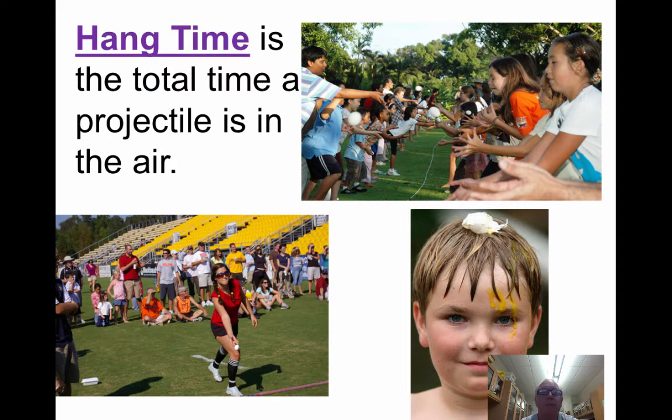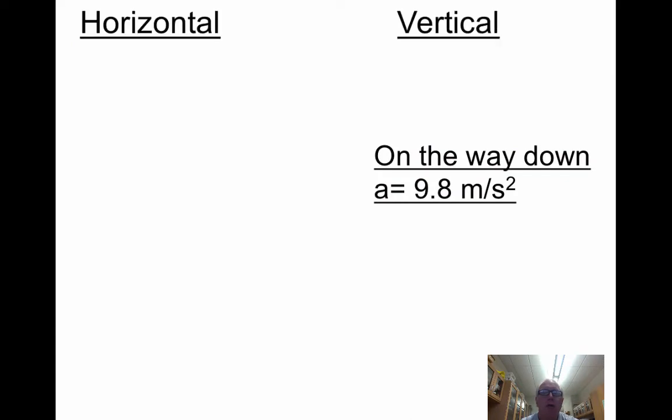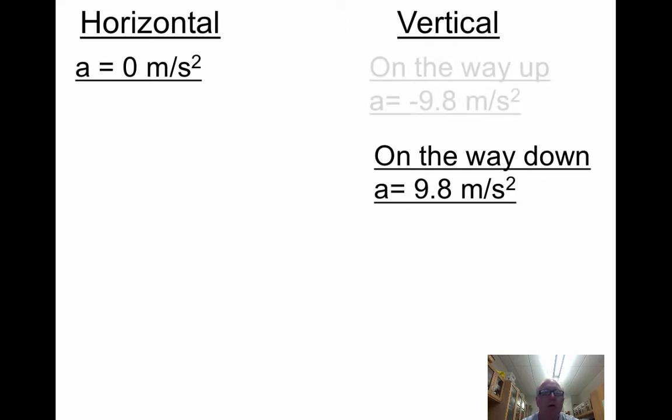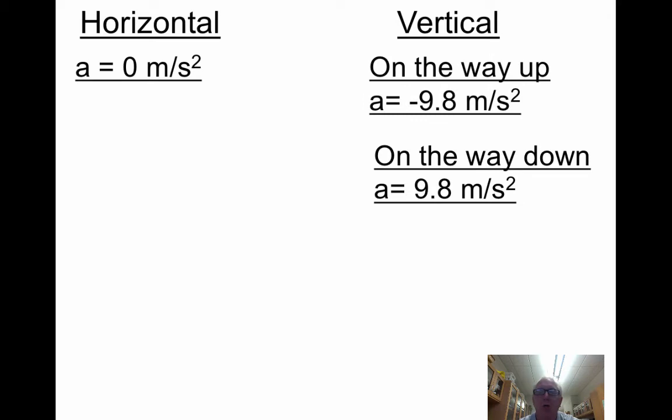Clean that right up. Okay, so now, like we did for the horizontal projectiles, I'm going to tell you some things that are always true. In the x direction, the acceleration is still 0. It always will be. And in the y direction, now we're talking about gravity. On the way up, the acceleration will be negative 9.8 meters per second squared, and on the way down, it'll be positive 9.8 meters per second squared. We're always going to look at it on the way down. That's going to be our choice.